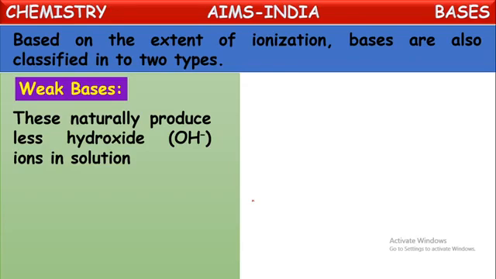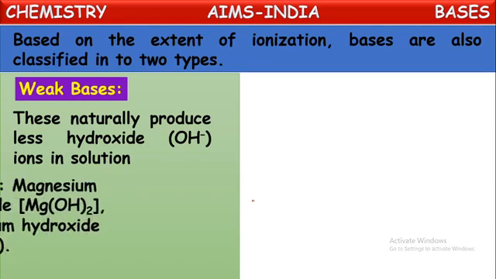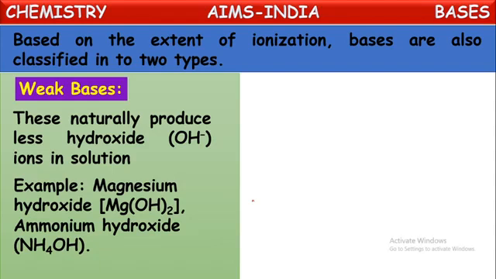Such bases are called weak bases. The definition is that the bases which produce less quantity of OH ions, that is negative and positive ions, are called weak bases. For example, magnesium hydroxide and ammonium hydroxide are examples of weak bases. When dissolved into water, very few molecules of these split into positive and negative ions. They produce OH minus ions and metal positive ions in less quantity. That's why they are called weak bases.